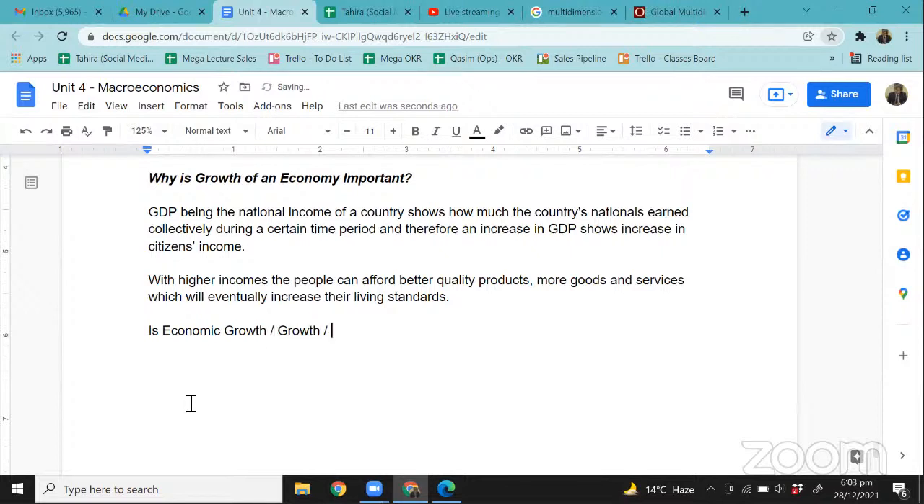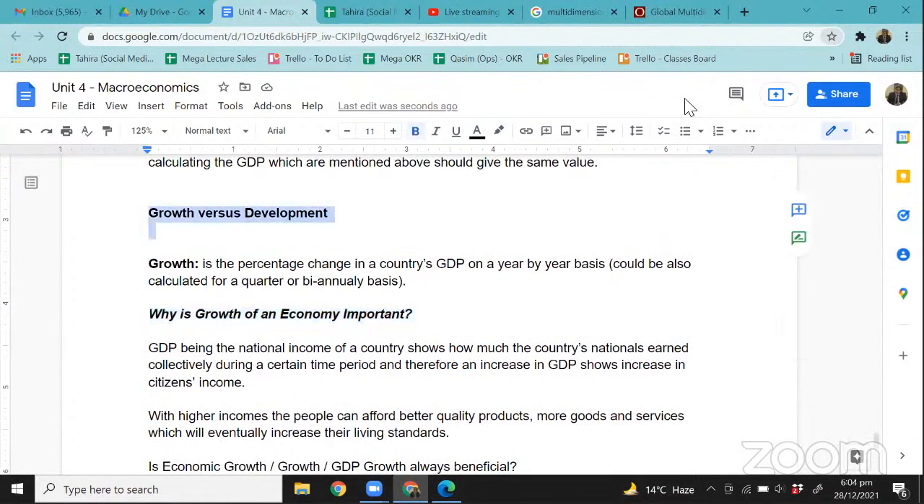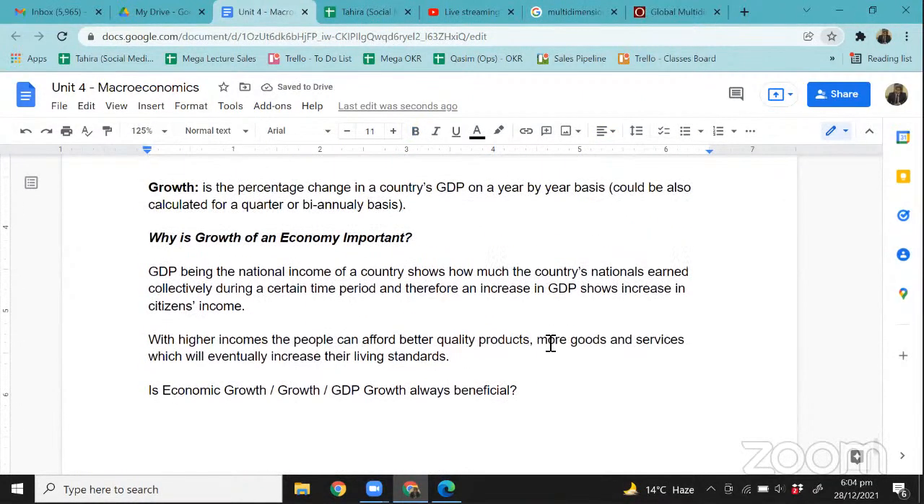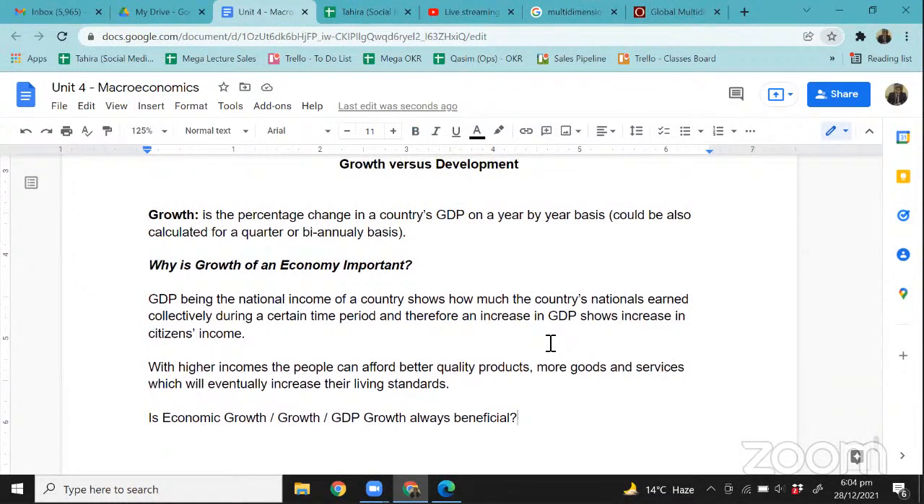Right? So let me write all three terms in case you ever feel confused about these, right? Is economic growth or GDP growth always beneficial? Now, this is something that we have to understand, right? Because this is exactly the topic that we're about to discuss, that why is growth of an economy important? And then we will compare it that what's the difference between growth and development? I'm sure you must have also heard the word development again and again, right? And it's not a word that you hear only in economics. I mean, growth word is often used in a lot of other subjects as well, right? So we will obviously talk about that.